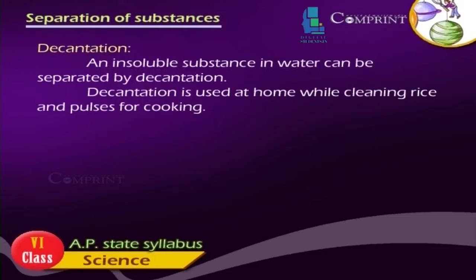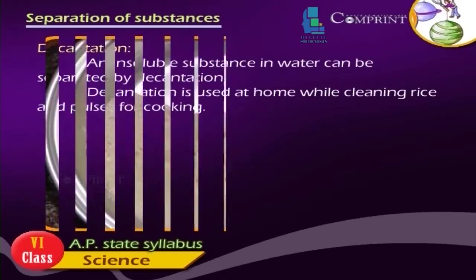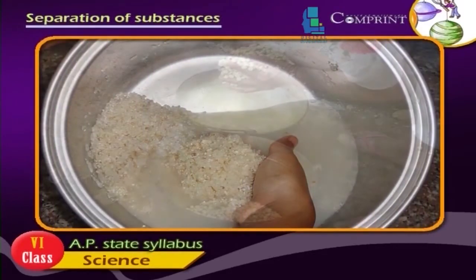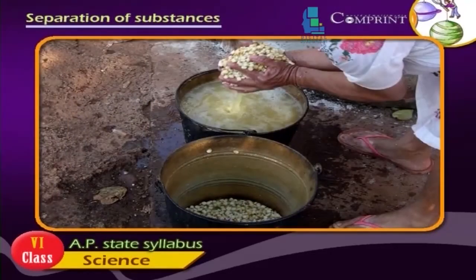Decantation. An insoluble substance in water can be separated by decantation. Decantation is used at home while cleaning rice and pulses for cooking.